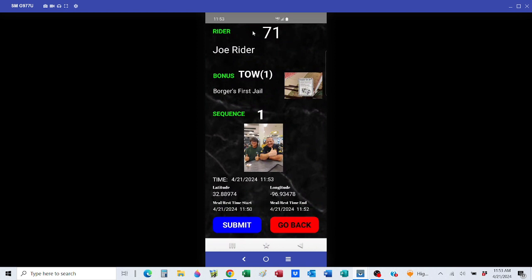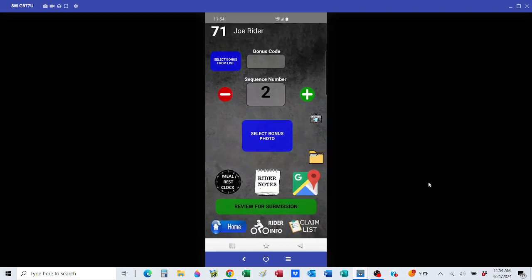You'll see your rider number, rider name, the bonus code, and name. There's the reference photo again. Here's your actual photo along with the sequence. When all that looks correct, click submit, and once it processes, it's uploading that picture to the cloud. It should go back here to the bonus screen. You see it went to sequence number 2, and that means that it's successfully submitted.